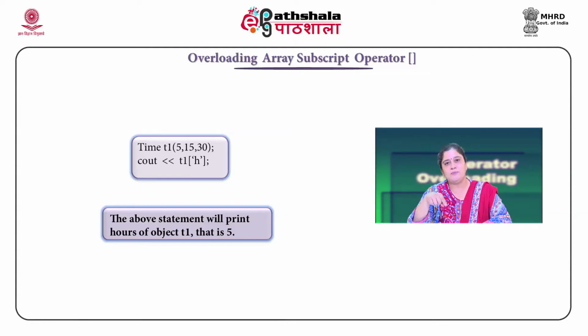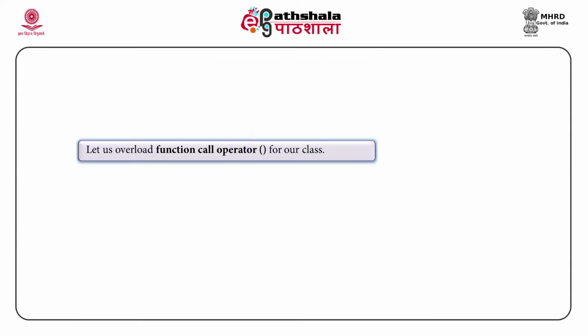Let us have a look at how to use this particular function. Let us say if you have a time object defined as T1, we can call this function as cout T1 with the subscript, character s.